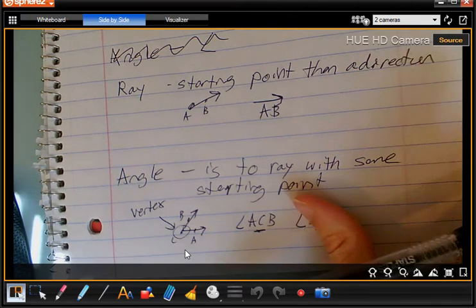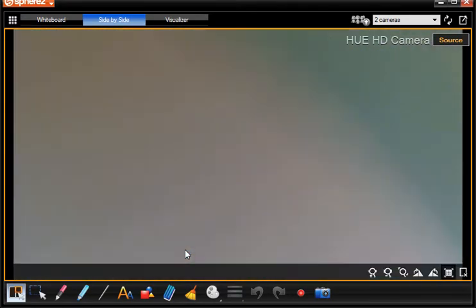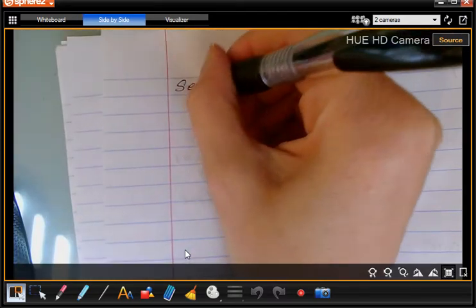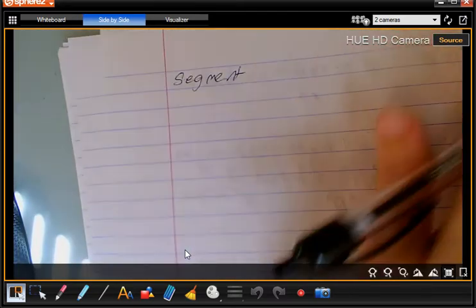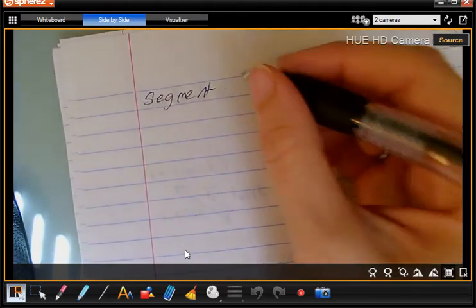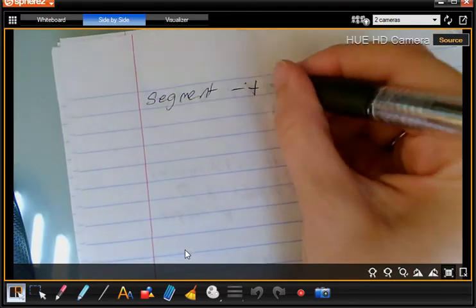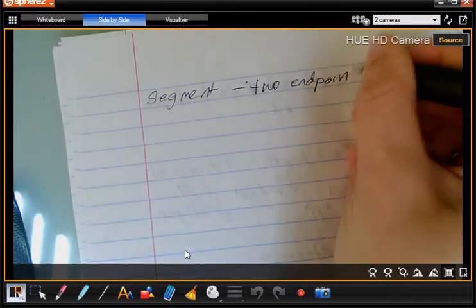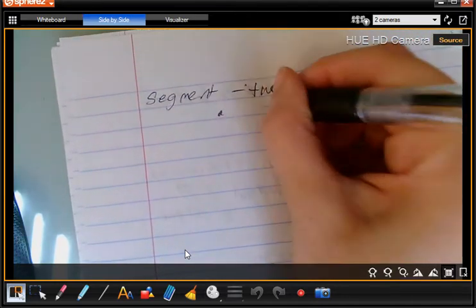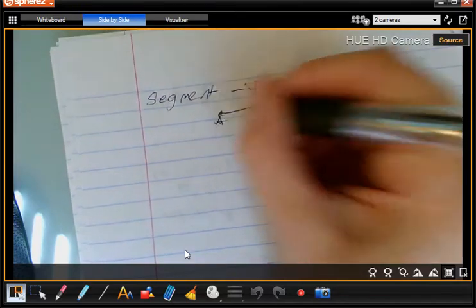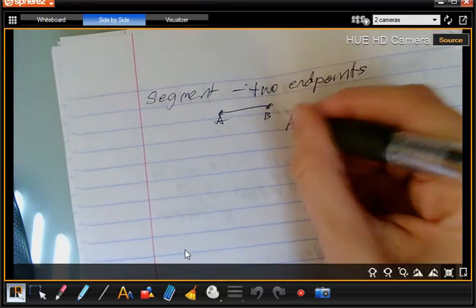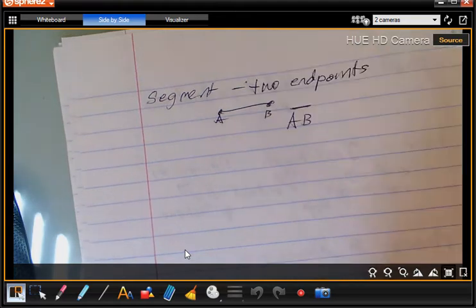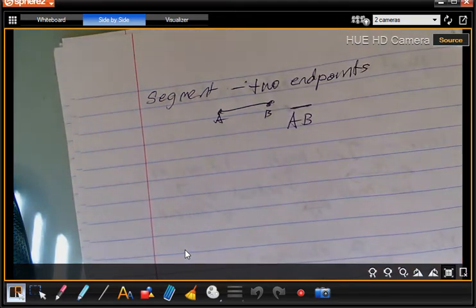Okay, one last thing, let's talk about a segment. A line goes on and on forever, but a segment has 2 endpoints. And when we say AB, if we're talking about a segment, we just put a line right on top of it.